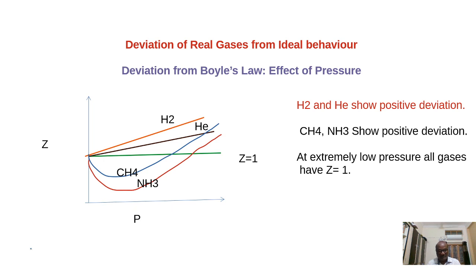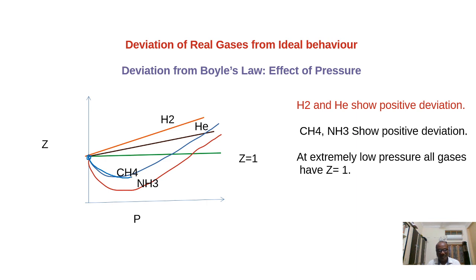Next, in case of CH4 and NH3, let you see. With very low pressure, they are coinciding with the Z is equal to 1 straight line. Means at very low pressure, they are behaving as ideal. As the pressure increases, they show the negative deviation, because when you increase the pressure, the intermolecular distance decreases.